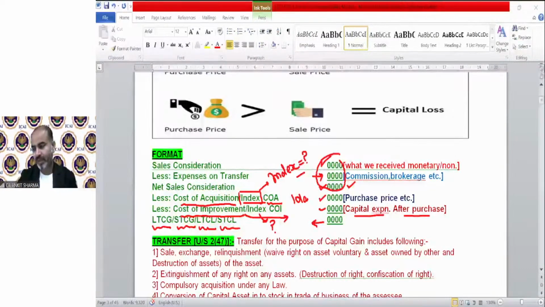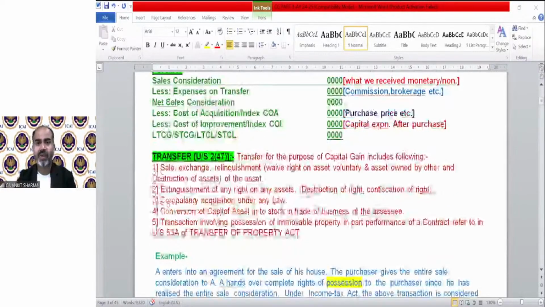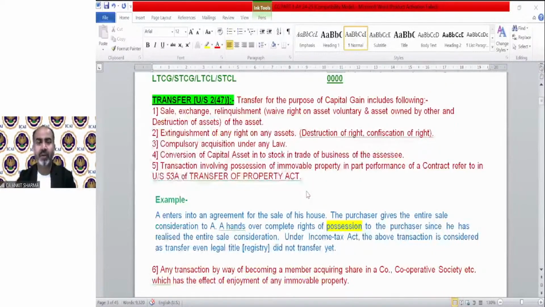So we have discussed the capital asset meaning, the section 45, the format, and now we are moving on to the definition of transfer, because for the purpose of applicability of capital gain, there must be a capital asset and there must be a transfer under section 2(47).